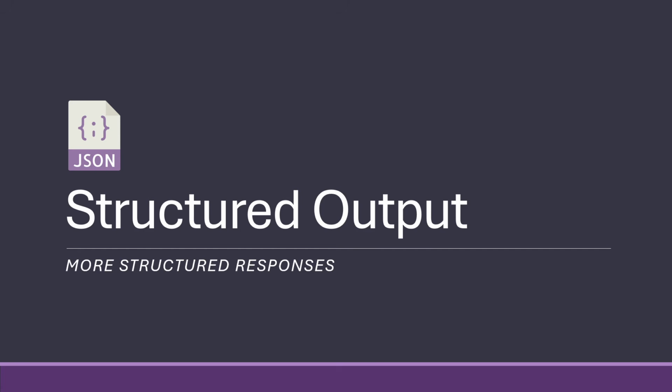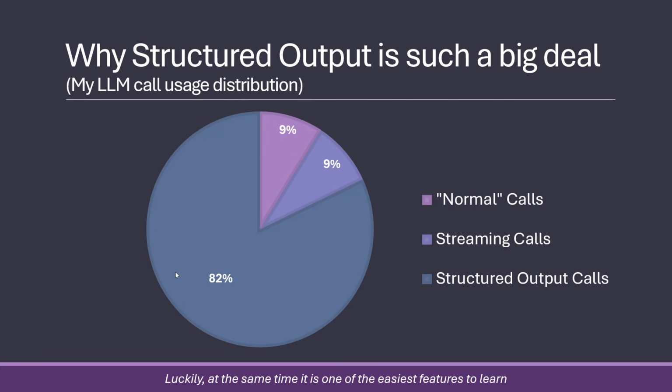Next up is structured output. Structured output is by far my favorite feature in AI. I looked into all my production code to check the different ways I called LLMs, and in 82% of all my calls in live production, it is structured output calls.